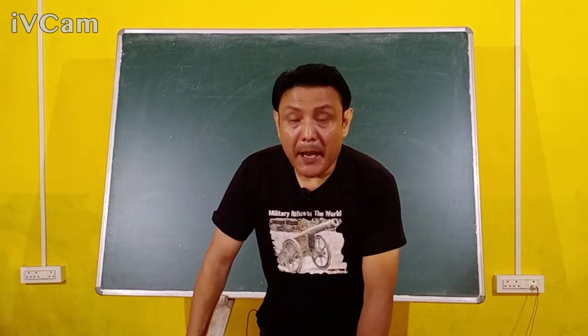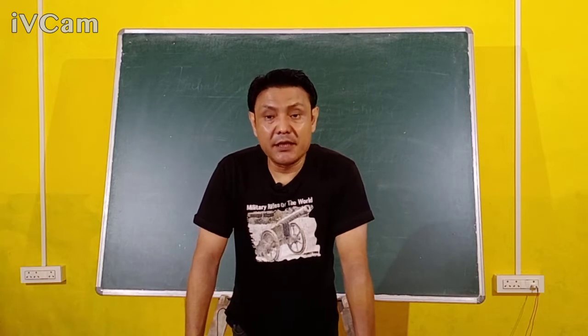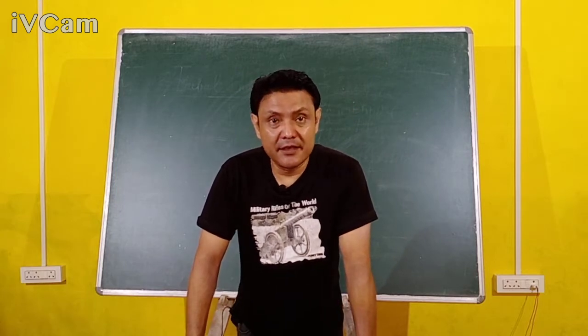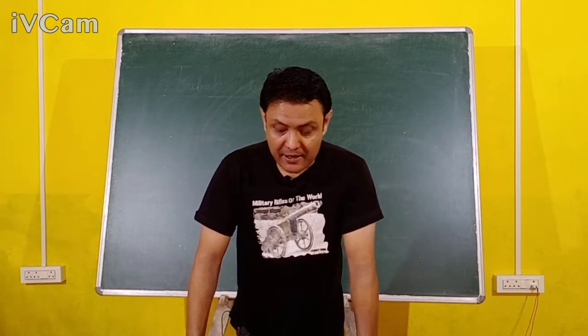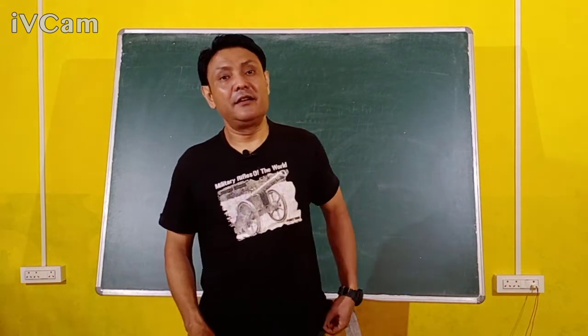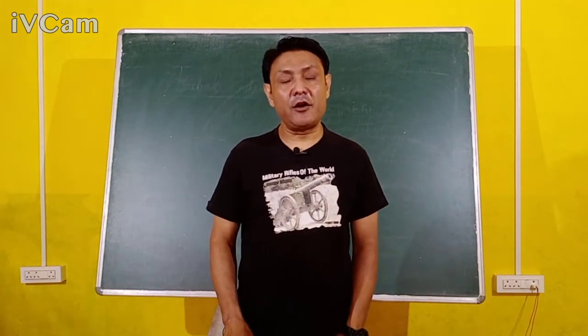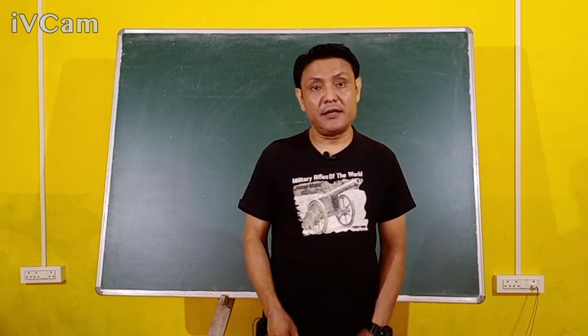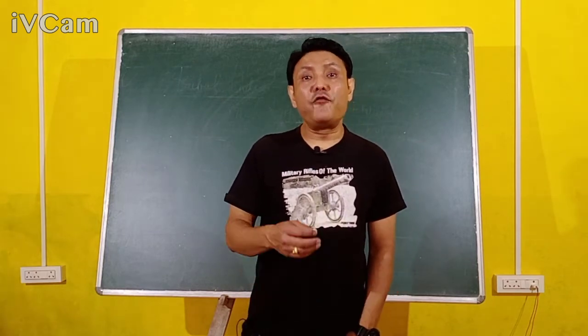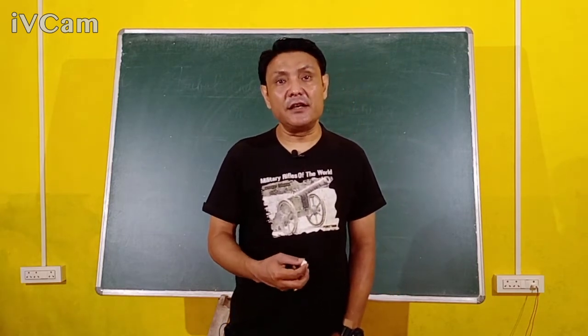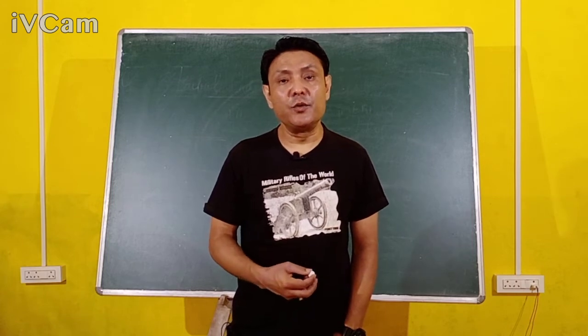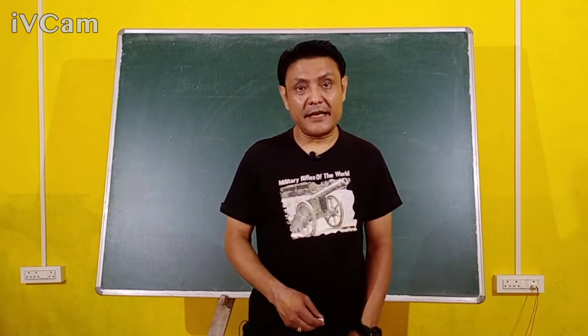When we talk about mass and weight, there are two different things. Mass is the amount of matter in an object, whereas weight is the force of gravity of the earth that pulls the body towards its center. That is weight.